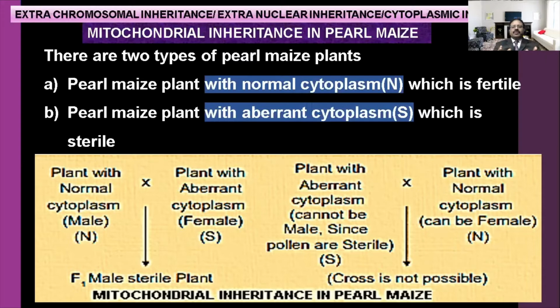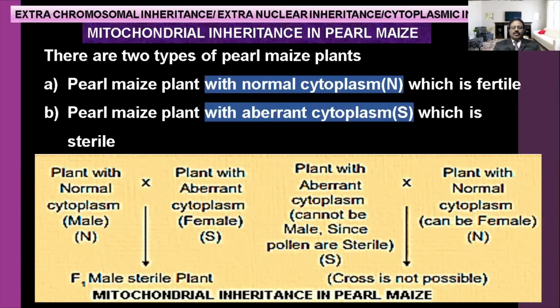When we see pearl maize, two types of plants are present. One is the plant having normal cytoplasm, denoted by capital N. Another plant has an aberrant or mutant cytoplasm, denoted by capital S. Why are we giving capital S? Because it is a sterile one. So capital N is normal, capital S is sterile.